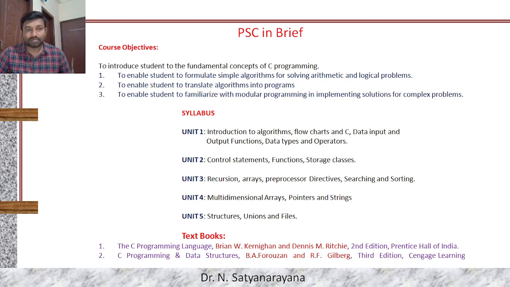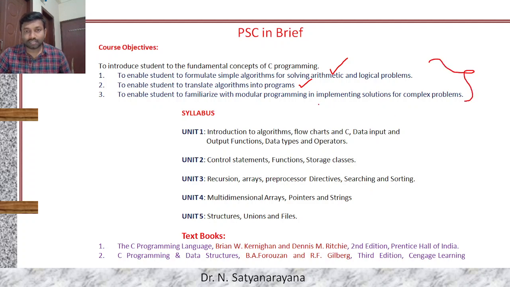The objective of this course is to enable the students to write algorithmic solutions, or algorithm based solutions, to real world problems. Initially we will look at algorithms and flowcharts before we write the programs, and then we are going to convert these algorithms and flowcharts into executable C programs. That's the objective of this course.